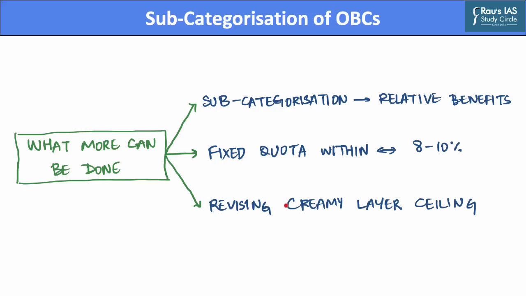Now, as the article suggests, the subcategorization of OBCs needs to be based on relative benefits that accrue to various sections of OBCs, and this subcategorization should not only be based on the criteria of social backwardness, as this will help the deprived sections to avail their fair share of benefits of the affirmative action policies.